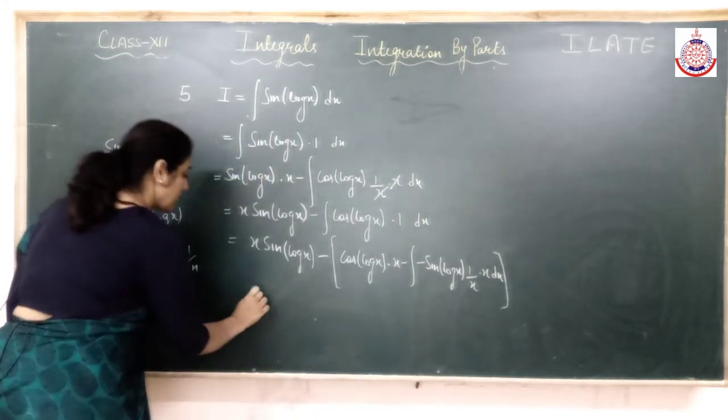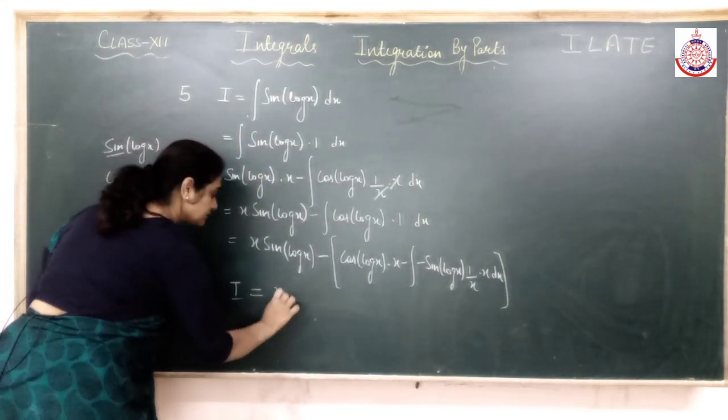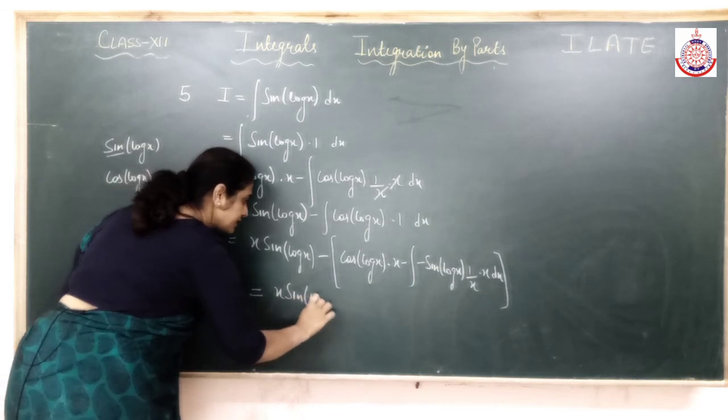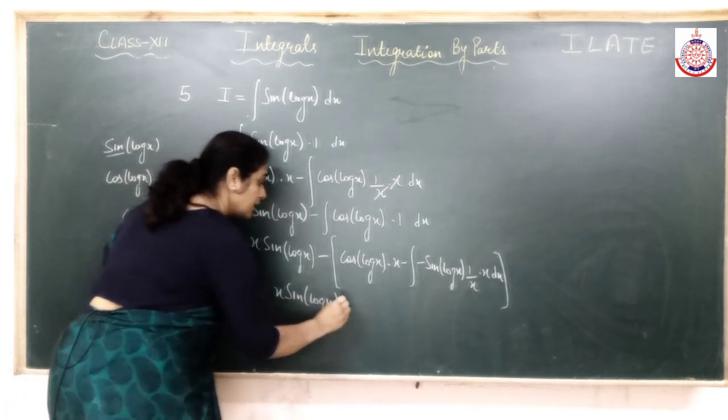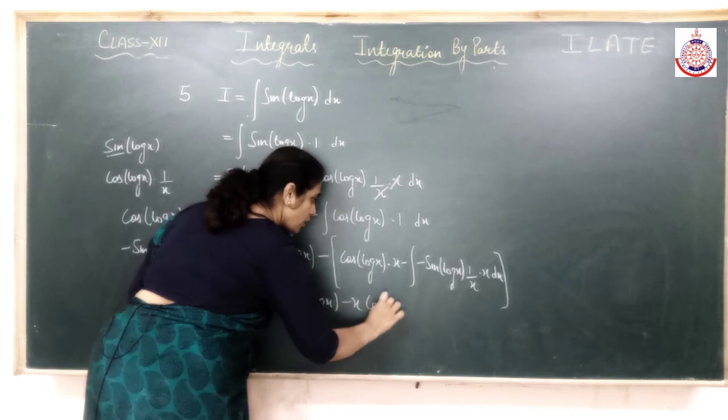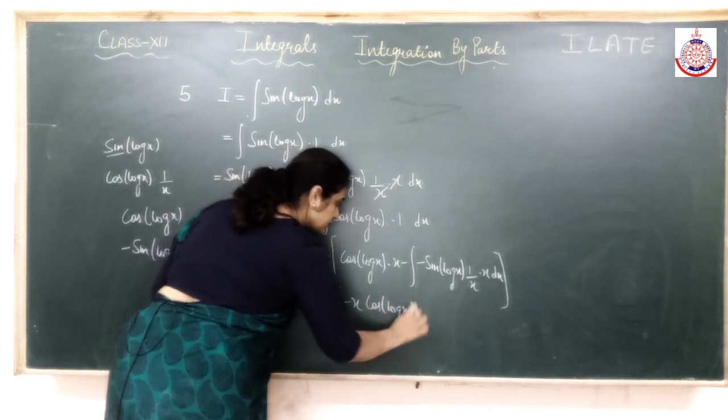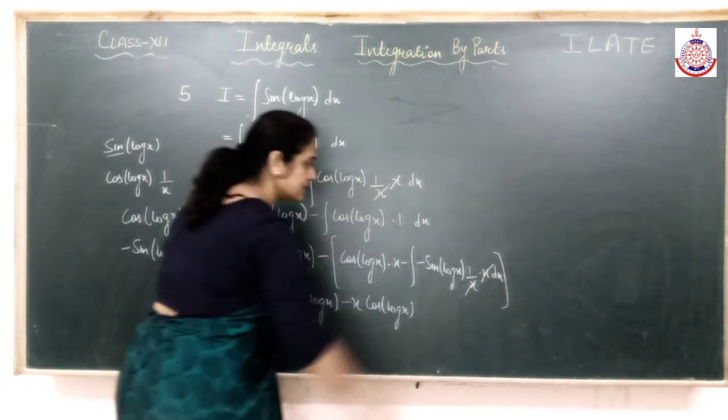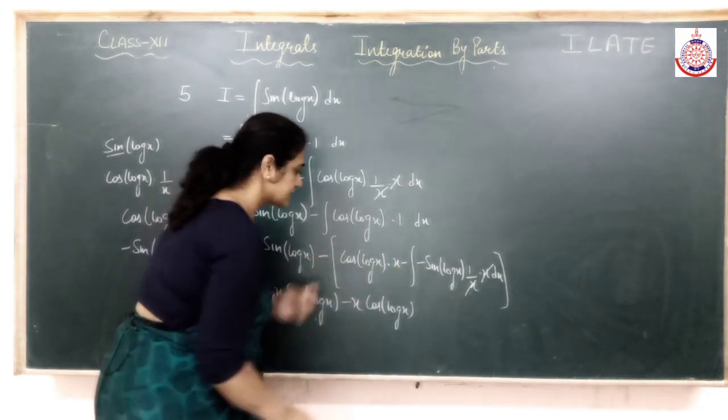Fine. I'm opening the bracket. Minus x cos log x. x and x cancel. Minus minus plus, and there's a minus outside.